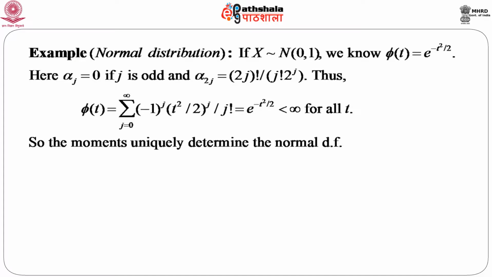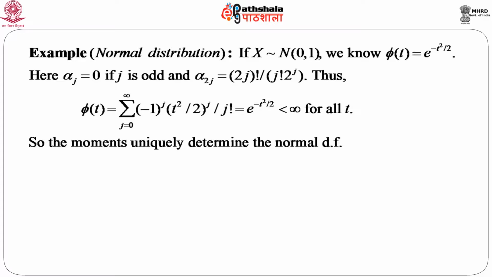Let us consider one example. Suppose a normal distribution, the well known normal distribution, when X follows normal 0, 1, we know that phi t, that is the characteristic function of this normal 0, 1 variable, is e to the power minus t square by 2.